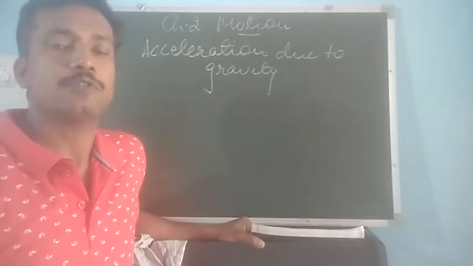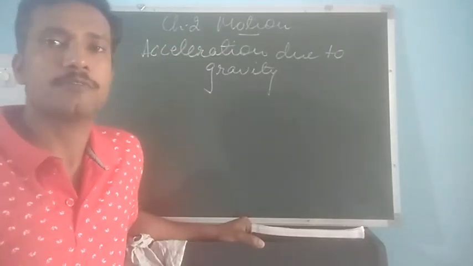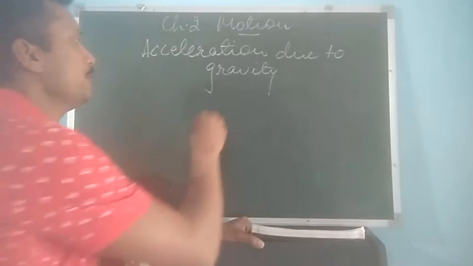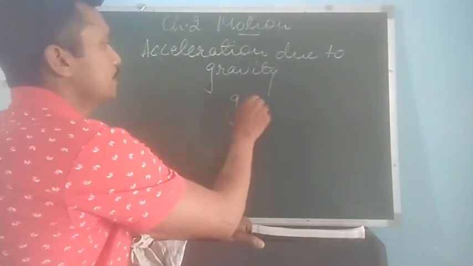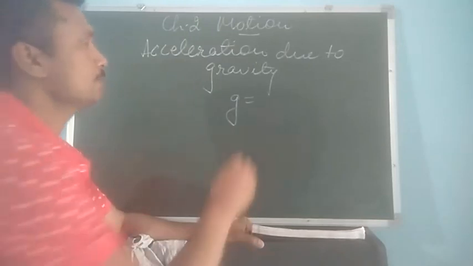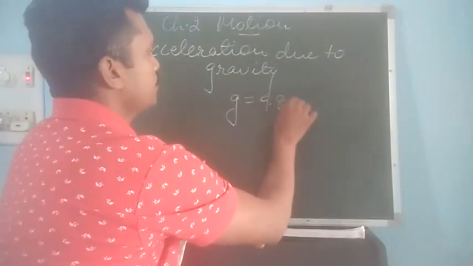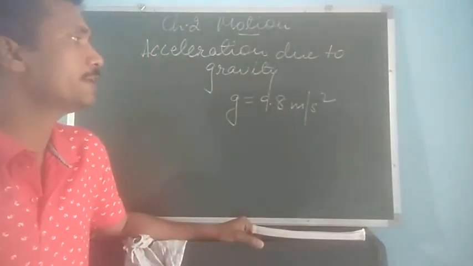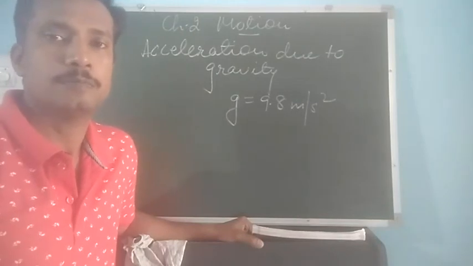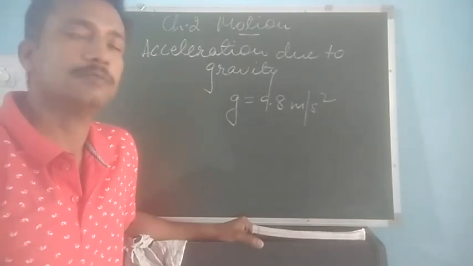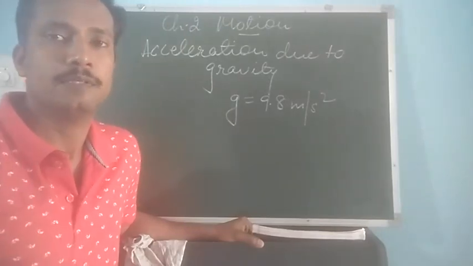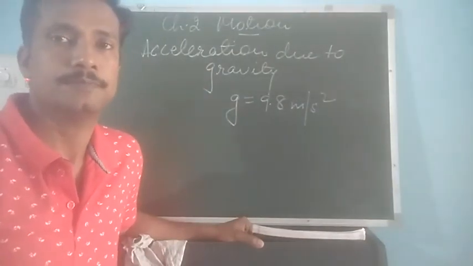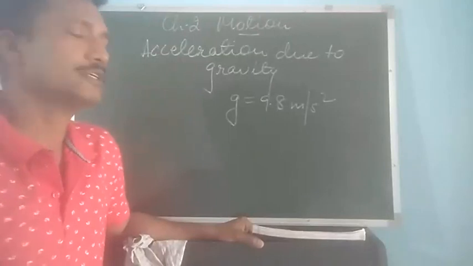So this increase in velocity of a body per second due to the action of gravity is called acceleration due to gravity, which we give the symbol g. And the value of g is 9.8 meter per second square. It means that whenever a body is dropped towards the ground, then in every 1 second the velocity will increase by 9.8 meter per second. So this is called acceleration due to gravity.